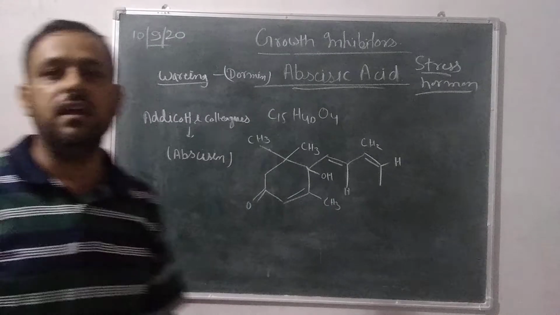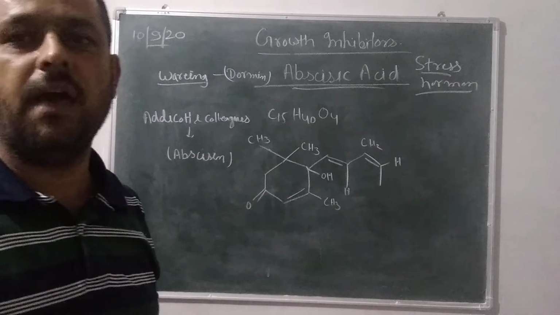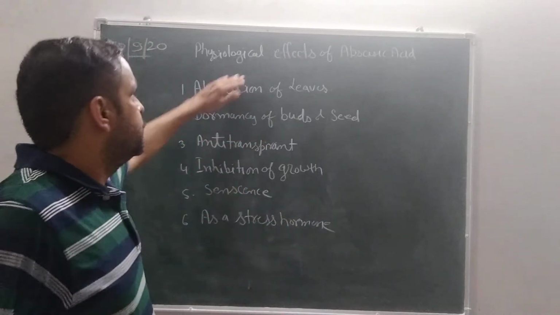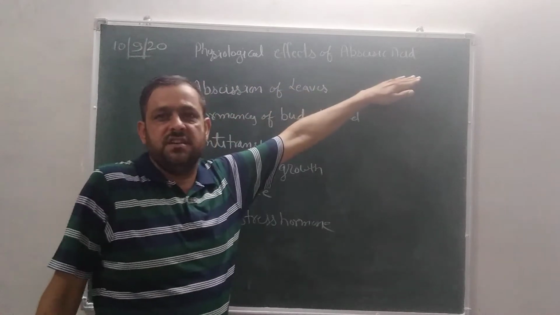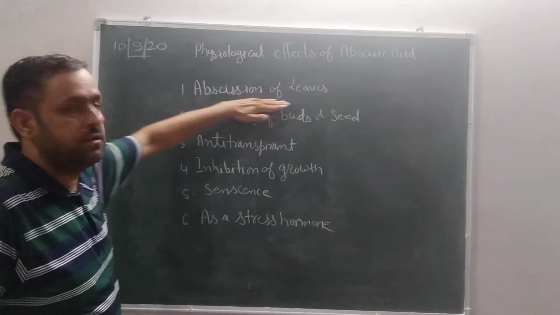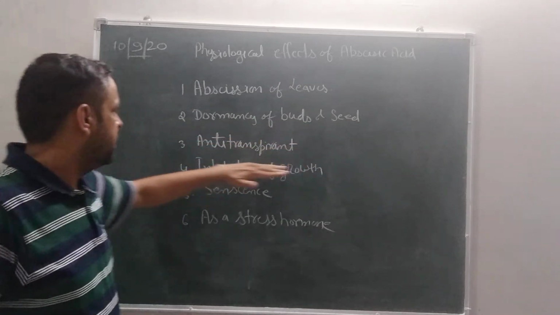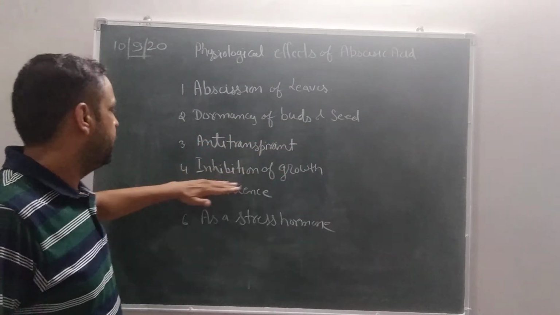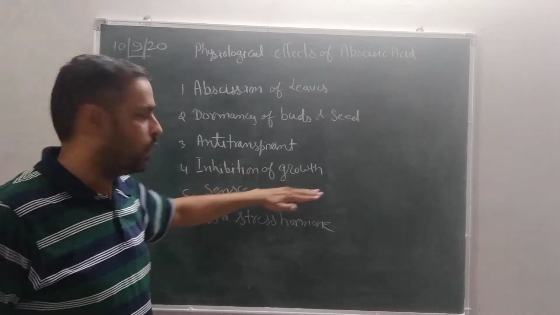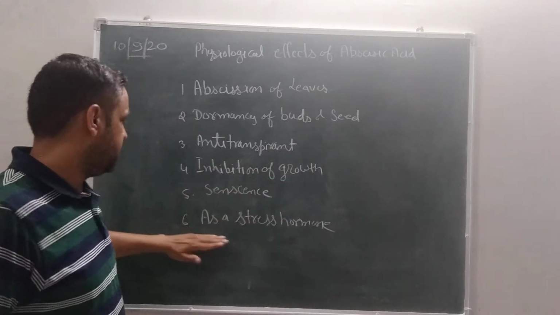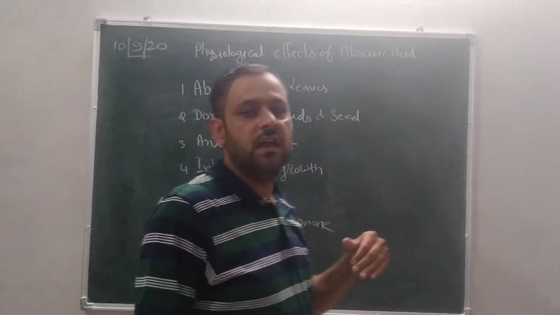Now we can see the physiological effects of abscisic acid: first, abscission of leaves; second, dormancy of buds and seeds; third, anti-transpirant; fourth, inhibition of growth; fifth, senescence; and sixth, as a stress hormone.